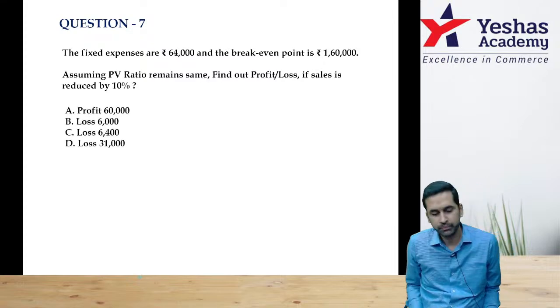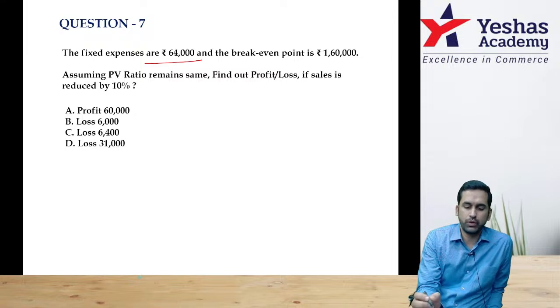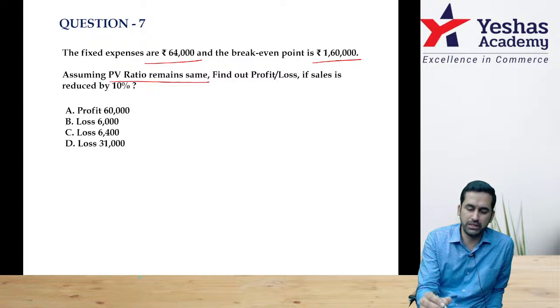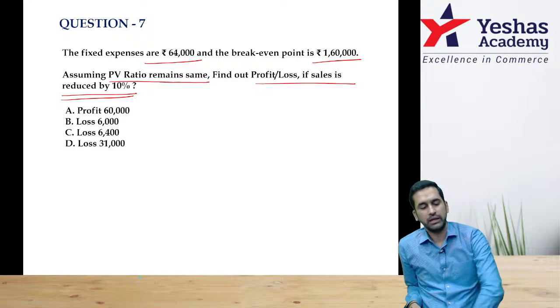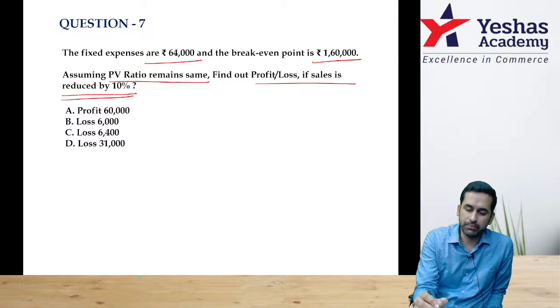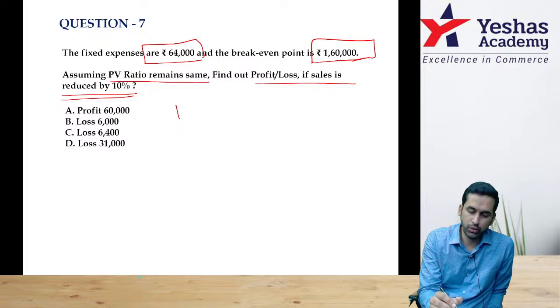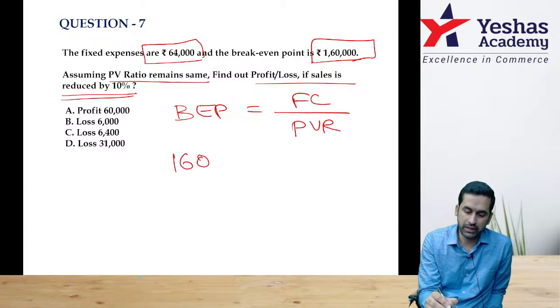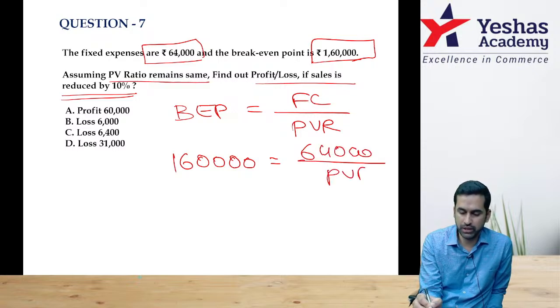Question number 7. Fixed expenses 64,000. Break even point 1,60,000. Assuming PV ratio remains same, find out profit or loss if sales are reduced by 10%. First observe, break even point is 1,60,000, fixed cost is 64,000. You can do this. BEP in rupees is equal to fixed cost by PV ratio, and BEP is 1,60,000, fixed cost 64,000 by PV ratio.